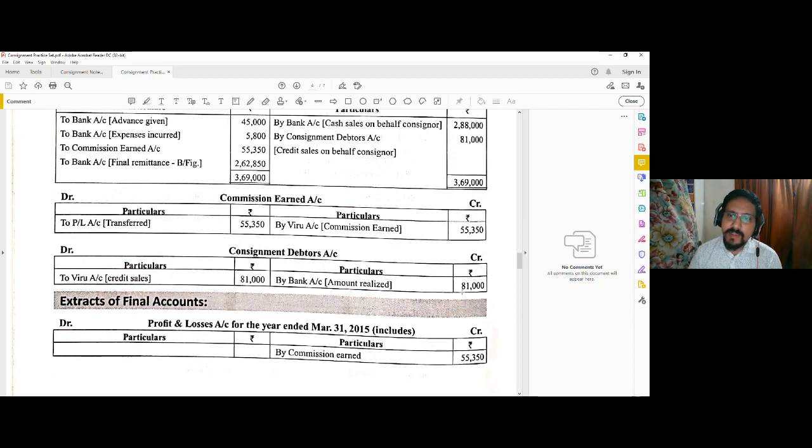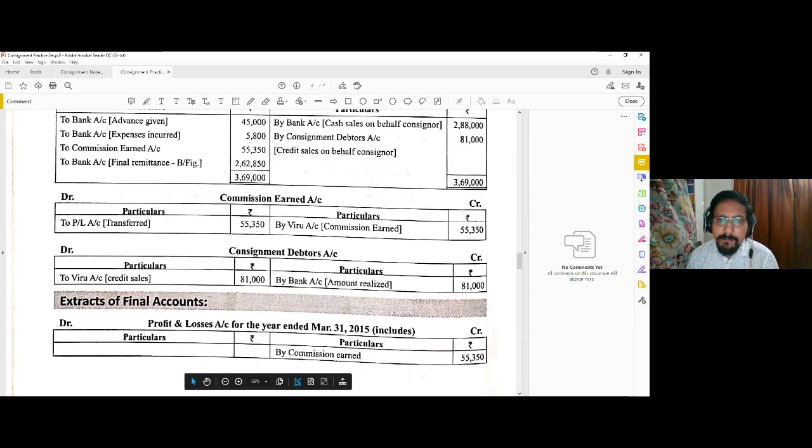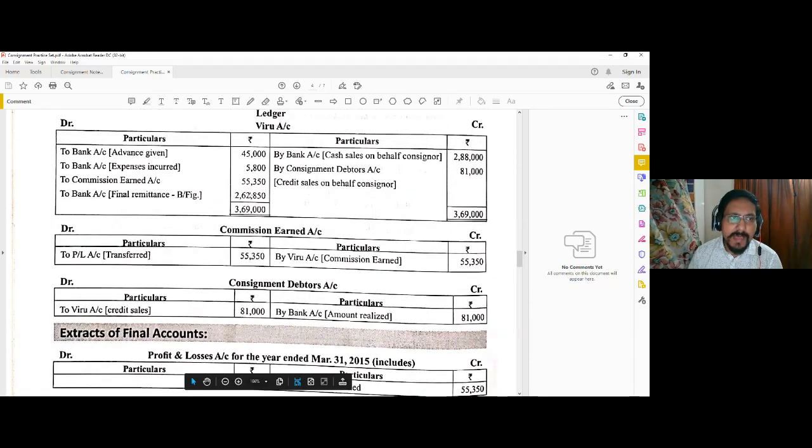Since the full amount has been realized, it is credited by 81. Suppose there is one debtor having a due of, say, 10,000, and he could pay only 9,000. So there is a bad debt loss of, suppose, 1,000. So we could write it in that way: by bank 80,000, by bad debt 1,000. Then the consignor account will be balanced, and the amount finally due will be remitted to the consignor.